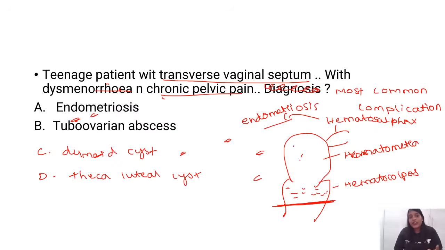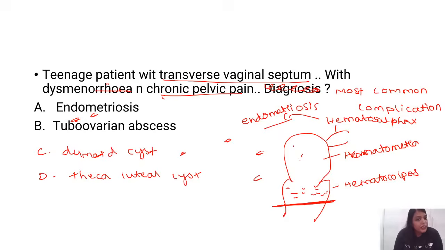So definitely, probably there was a transverse vaginal septum which has been treated later, where the woman started menstruating. Because when there is a transverse vaginal septum she definitely can't menstruate, so they would have treated it. Transverse vaginal septum will present with false primary amenorrhea, so you have to resect it. But transverse vaginal septum definitely holds the risk for endometriosis.